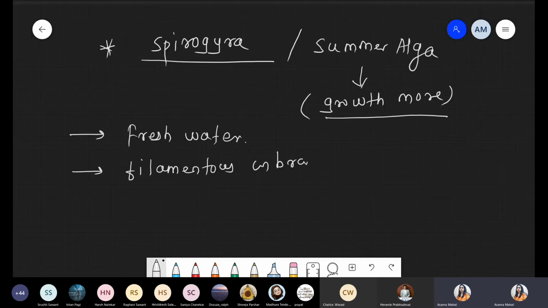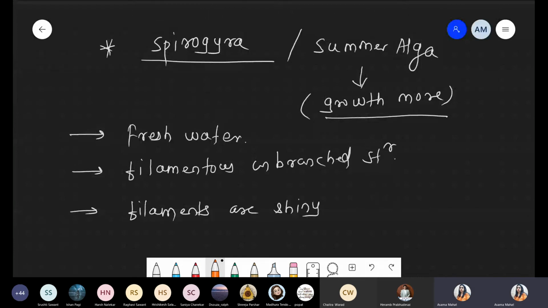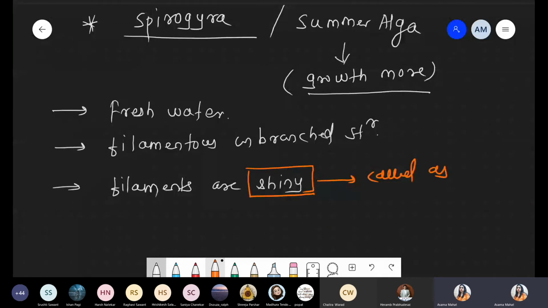These filaments are very shiny, sometimes, not always. Because of this shiny appearance, it is called pond silk.